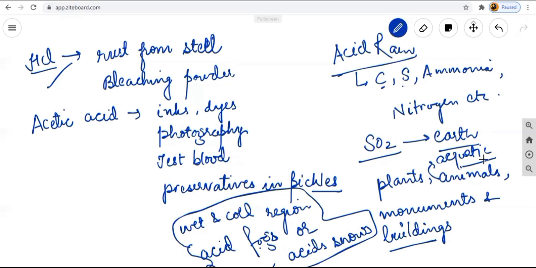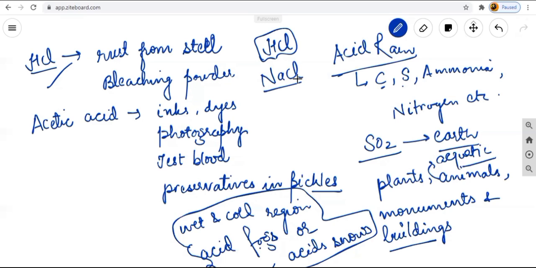Okay, so for removing this acid rain, we will have to be very careful. Now, which type of acid is present in our stomach? We can say HCl, hydrochloric acid, is present in our stomach. Similarly, what is the chemical name of common salt? I'm asking one or two questions from you people.